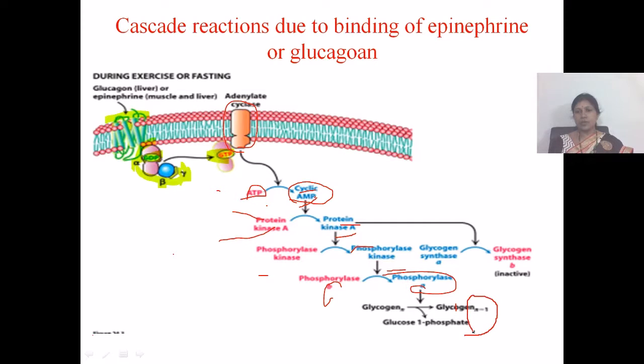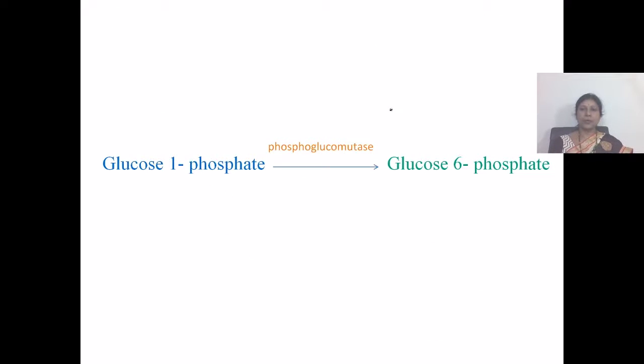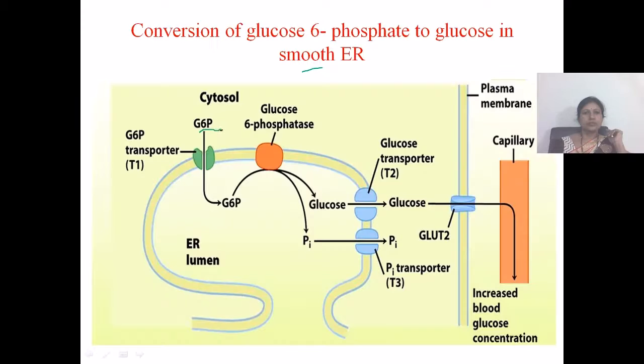Glucose 1-phosphate is transformed into glucose 6-phosphate by an enzyme called phosphoglucomutase. Glucose 6-phosphate enters into the lumen of the endoplasmic reticulum with the help of glucose 6-phosphate transporter 1.